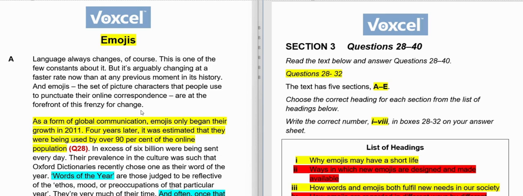Even if you are doing a reading for the first time, you can get all the answers correct in the first attempt. In the exam you will get only one attempt, so it's important to understand your weaknesses.